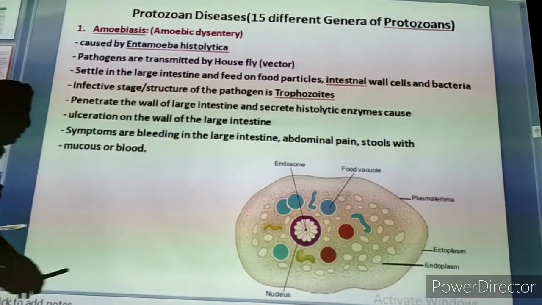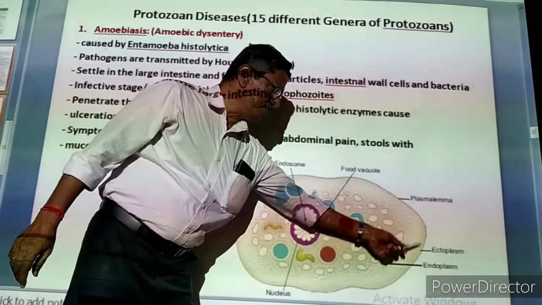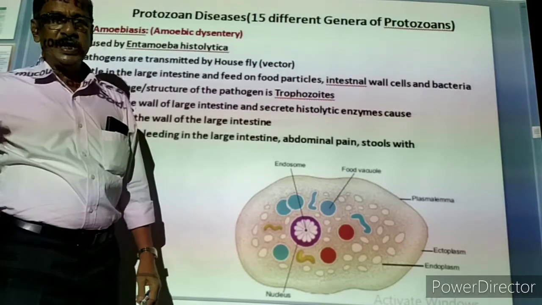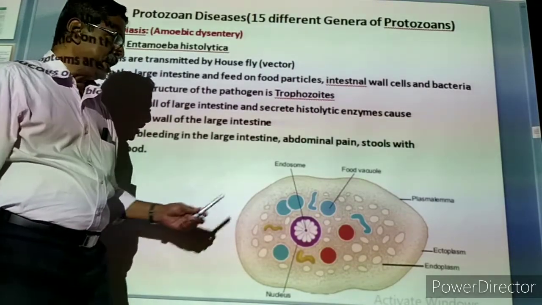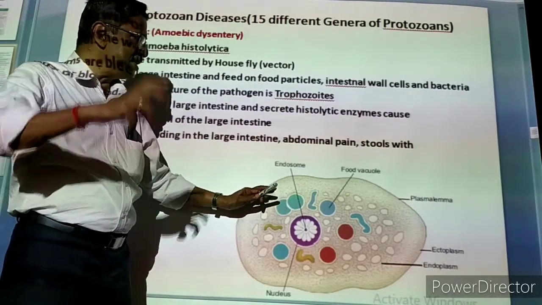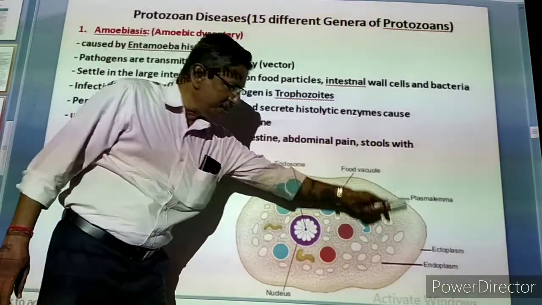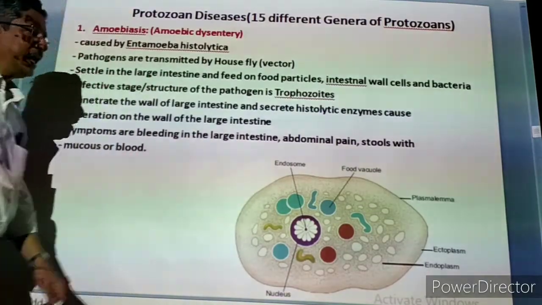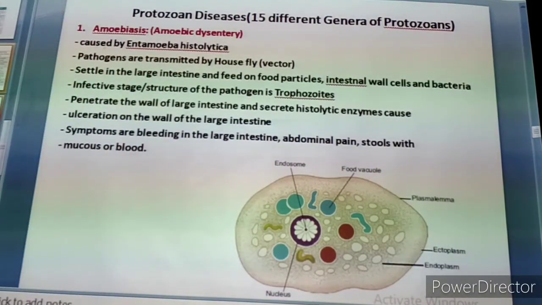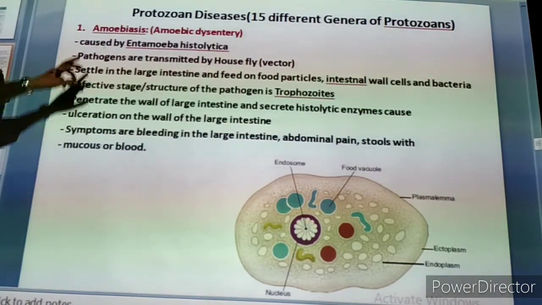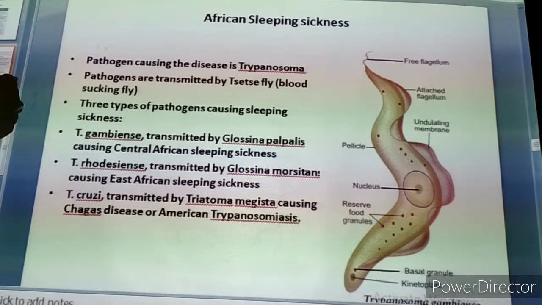Now this is the structure of the amoeba. Actually, normally amoeba lives in water and changes its shape then and there, like we have studied. But this is something peculiar. It won't change the shape very often, very rarely it is slightly changing the shape. Now it has all the other features of the amoeba, so we are calling it Entamoeba, because they are entering into the enteric. Enteric means intestine. That is called Entamoeba histolytica. This is the first disease, amoebiasis.